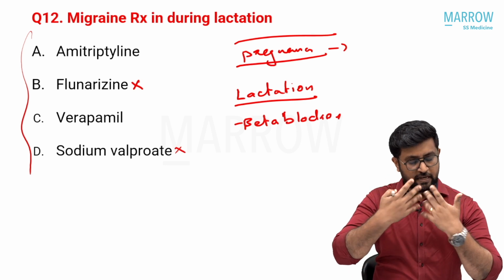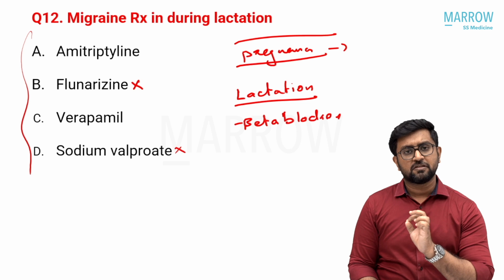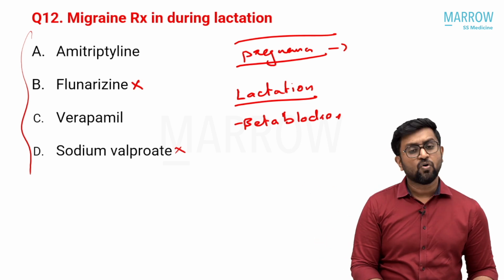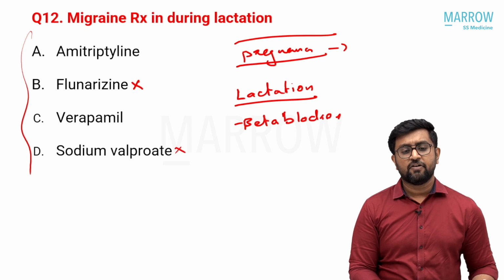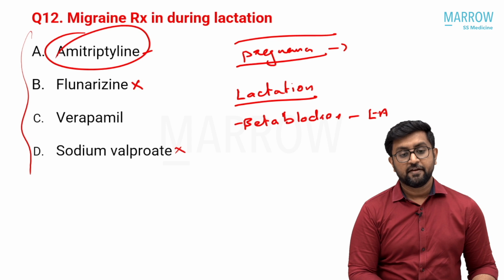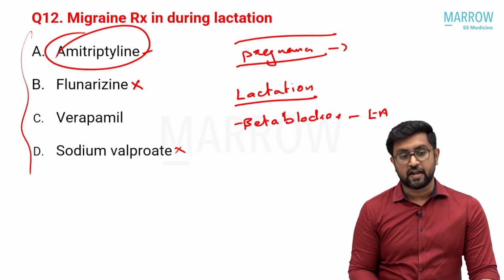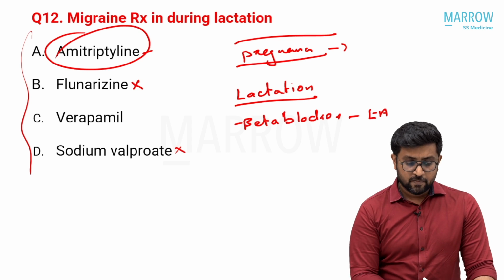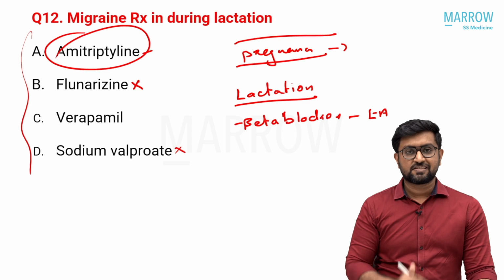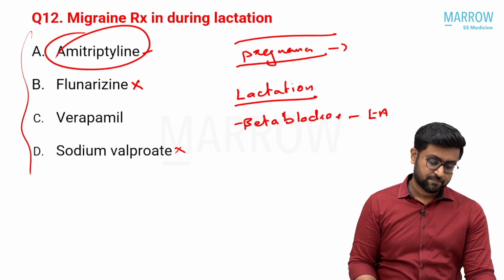Whether the patient is pregnant or lactating or whatever, you don't have enough data to say that verapamil is a good drug for migraine. Leave the side effects also, everything. It is level U. So among the options, the level B drug you have is amitriptyline. But beta blockers are level A drugs, particularly metoprolol and propranolol, and sodium valproate is also level A, and it is safer in lactation. The American Headache Society also recommends that the first choice is a beta blocker. If not possible, tricyclic antidepressants can be given in lactation.